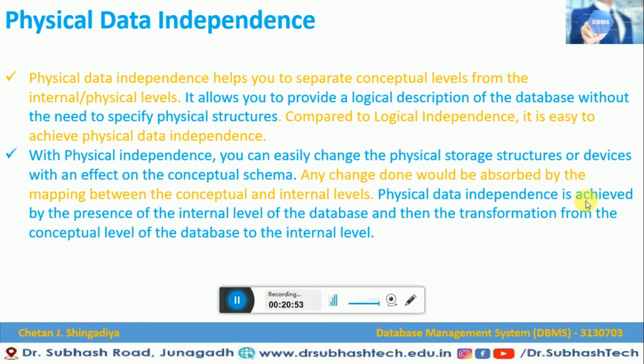Physical data independence is achieved by the presence of the internal level of the database, through the transformation from the conceptual level of the database to the internal level. So friends, this is how physical data independence helps in achieving data abstraction.